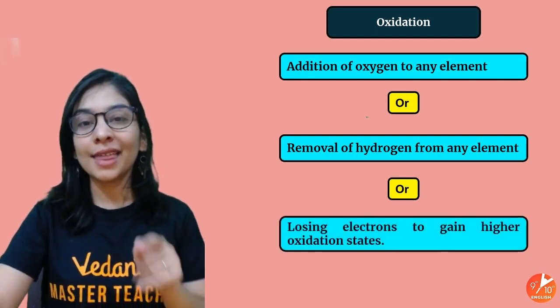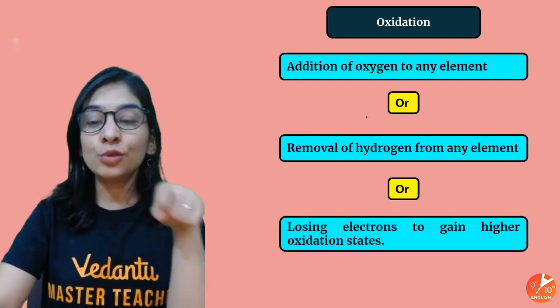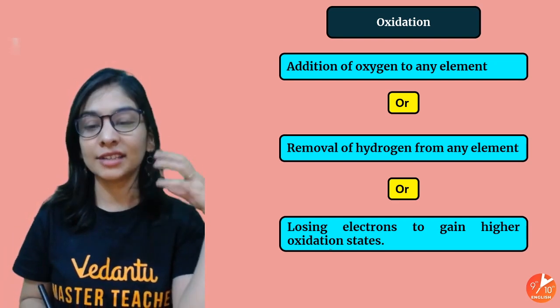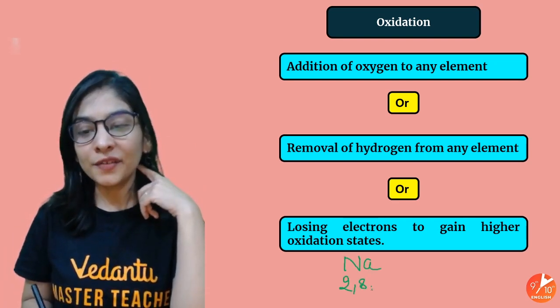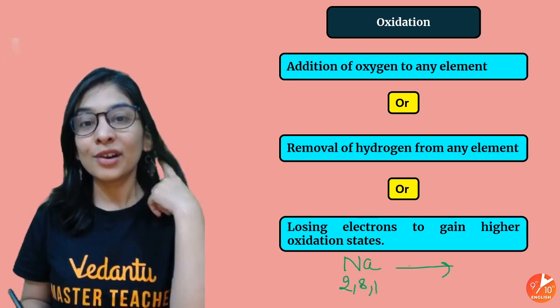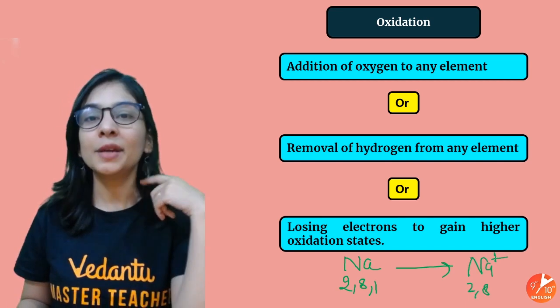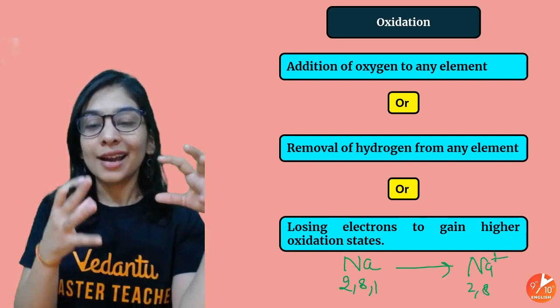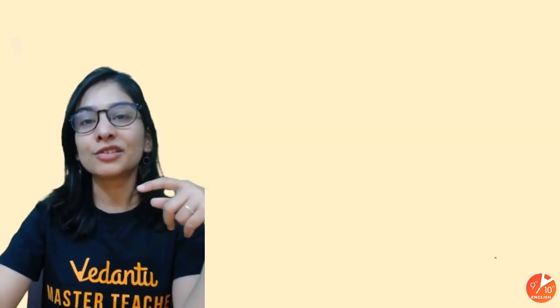Removal of hydrogen, and that's something more important. I'll tell with an analogy also. Losing electron to gain higher oxidation state. Like a simple example, suppose you have sodium. You know, configuration of sodium is 2, 8, 1. For getting stability, sodium is losing an electron, right, and becoming positive. So a substance when it loses its electron and gets positive charge, that's also oxidation.